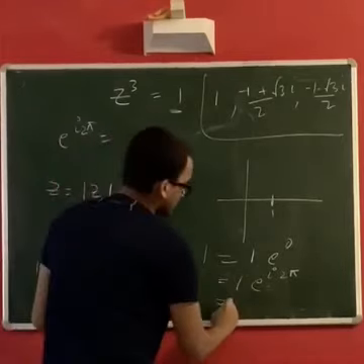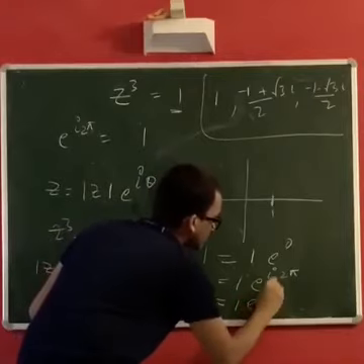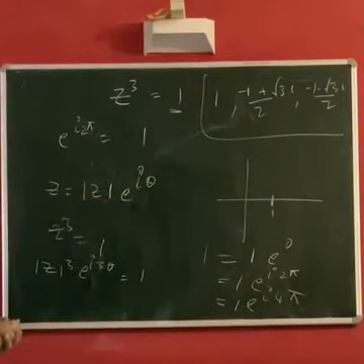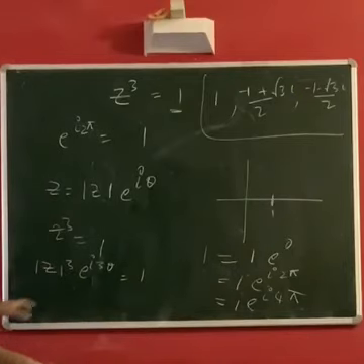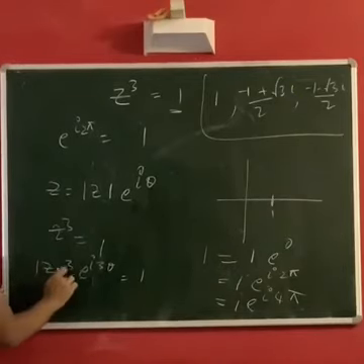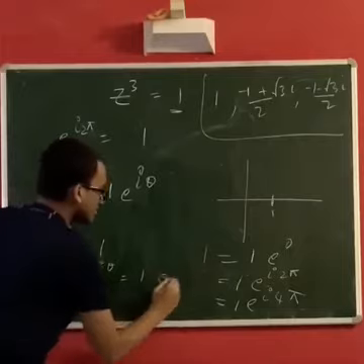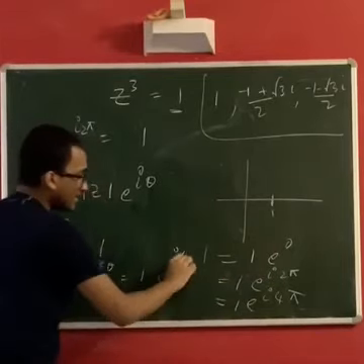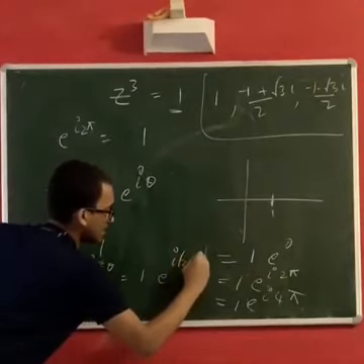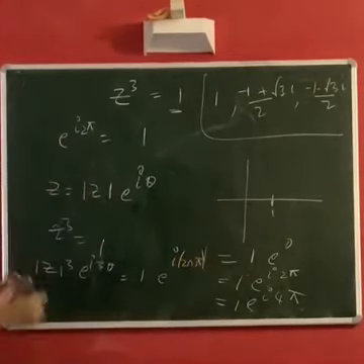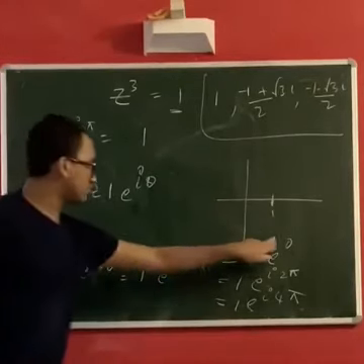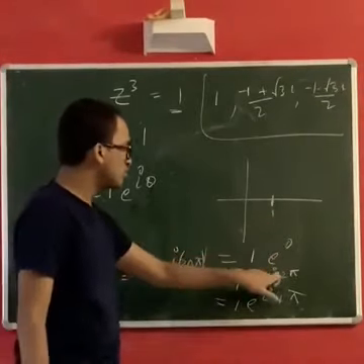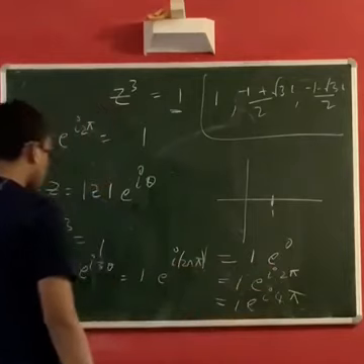You can write it in many ways. E to the I 4 pi is also 1, and so on. There are many ways in which you can write it. But okay, coming back, mod z cube should be equal to 1 times e to the I, all these numbers that are possible. That is 2n pi, where n belongs to the set of integers. It could be 0, 2, 4 or anything.